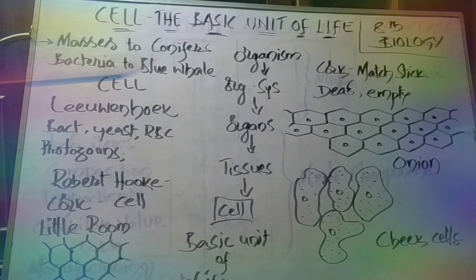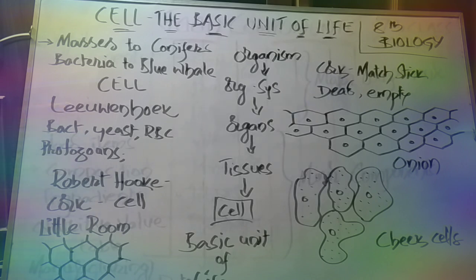All the living organisms are made of the basic structure, that is cell. And for the first time, a scientist by name Antony von Leeuwenhoek observed bacteria, yeast, RBC, which means red blood cell, and protozoans in different types of substances like water, saliva, blood, like these things, right?